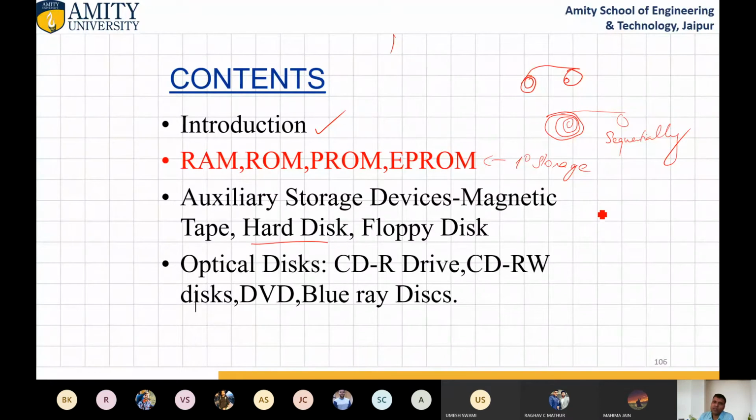The second device is the hard disk. A hard disk consists of platters, and each platter is manufactured with the help of magnetic material like mylar. Mylar coating is provided. Then floppy disk. A floppy disk is very similar to X-ray film, but the color is chocolatey. Then optical disc, like CD, CD read write, DVD, Blu-ray, etc. So these are the devices.